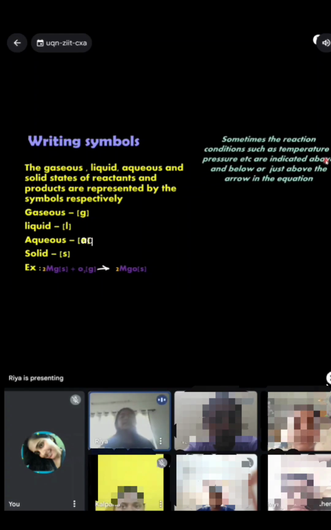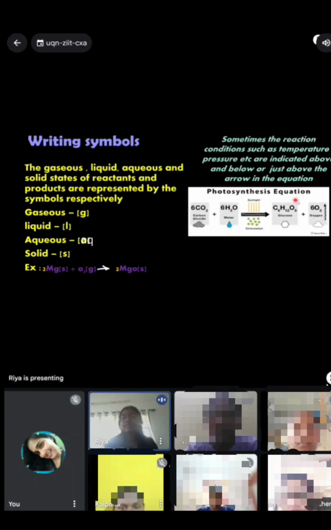Sometimes the reaction conditions such as temperature, pressure, etc. are indicated above and below, or just above, the arrow in the equation, like the photosynthesis equation, which is a very common one. You can see that 6CO2 plus 6H2O, in the presence of sunlight and chlorophyll,